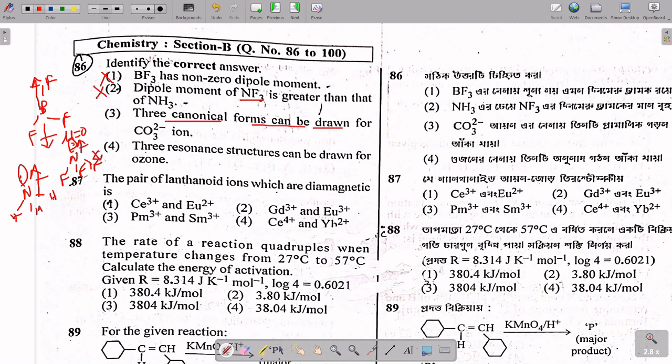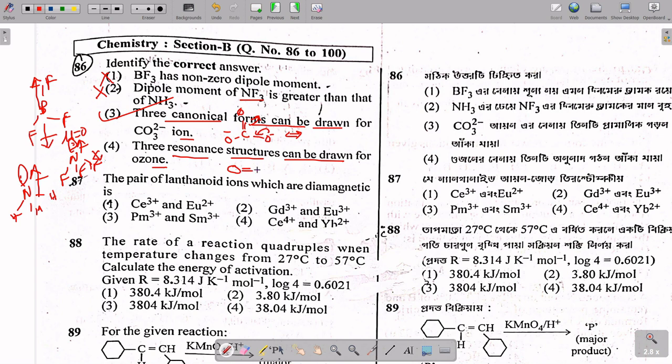3 canonical forms of CO3 2 minus can be drawn. This is the correct answer, because if you draw CO3 2 minus, it will give you 3 equivalent canonical structures. But can 3 resonance structures be drawn for ozone?